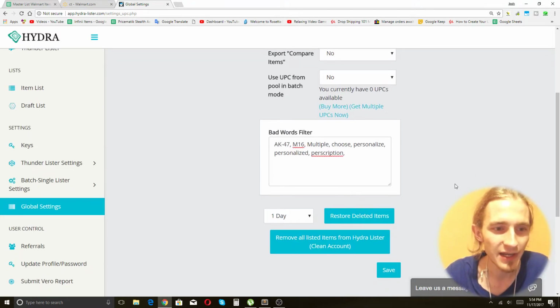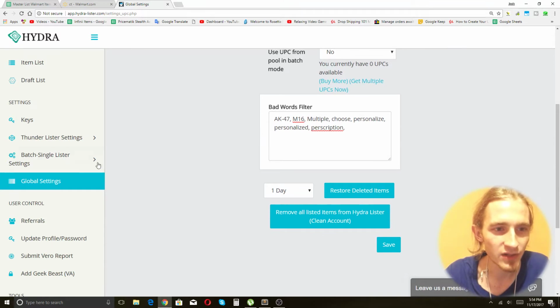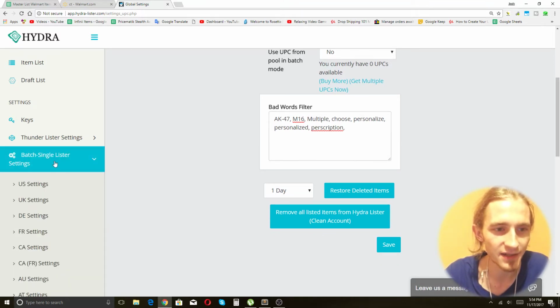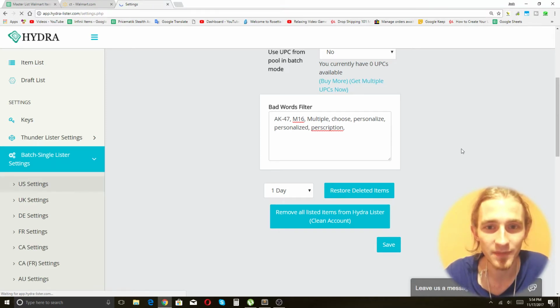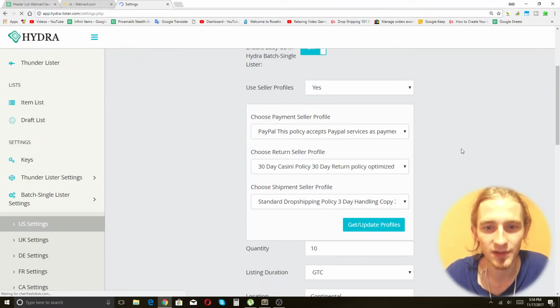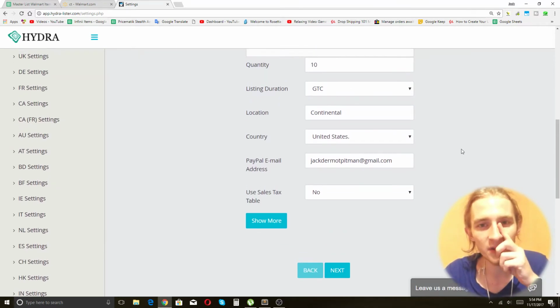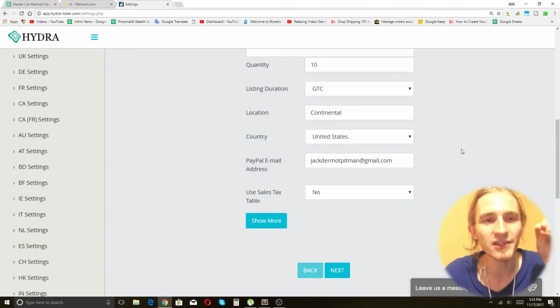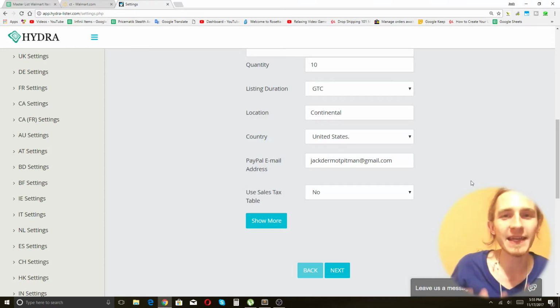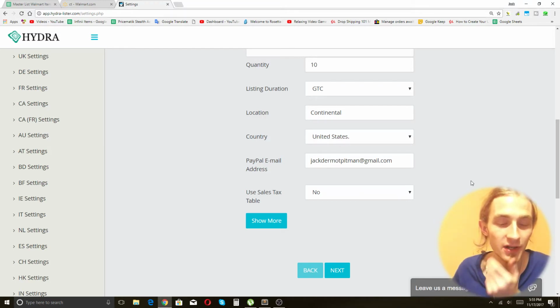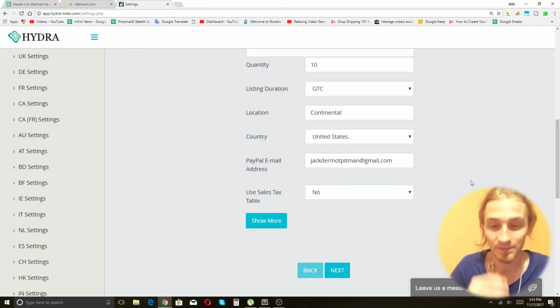And now what we need to do is go to our pricing. So we're going to go to our batch single lister settings and then click on US. And this is where we're going to be able to change how our items are priced. And this is kind of the moment that we've been talking about, because the strategy for this account is to earn little when our items sell, unless they sell multi-quantity, and to really focus on getting as many multi-quantity sales as possible. Before, I came from the end of bulk posting and having a really high profit margin. I would mark things up like with a $10 minimum. So sometimes I'd sell like a $9 item for 20 bucks, you know?